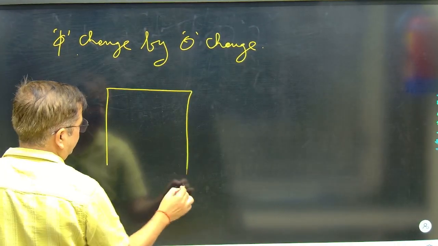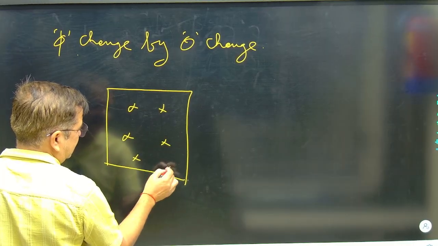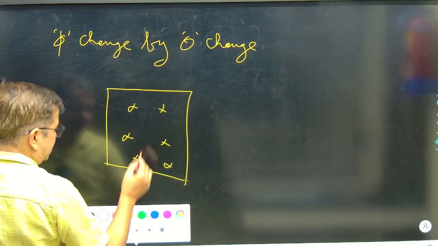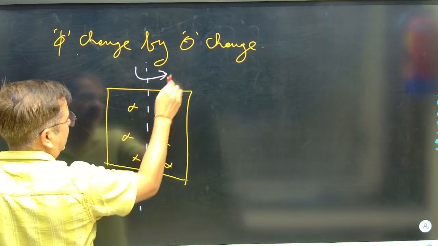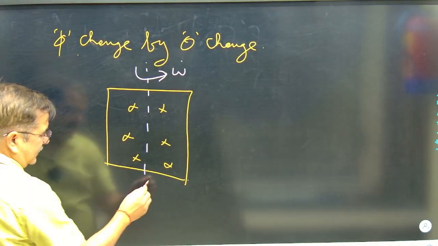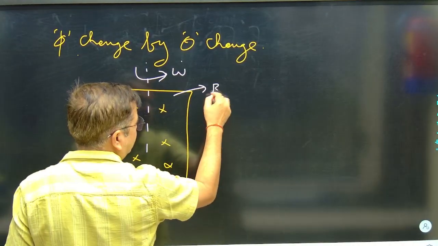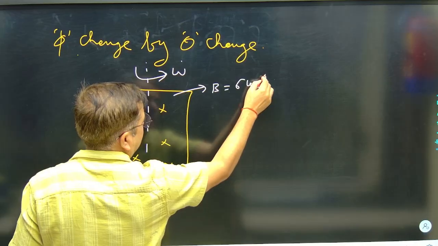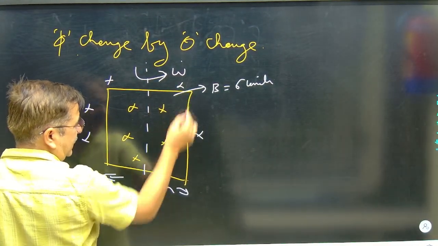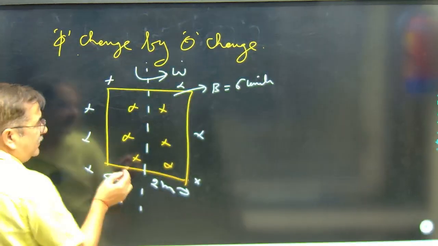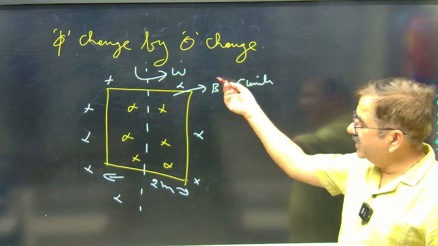Suppose this is the loop, say a square loop, and it is present in some field. The field is like this, and the loop is oriented this way. This is a line, and it is rotating with a certain omega. Say the side length is 2 meters. Magnetic field B, I take the same as 6 units. And this field is present everywhere throughout the surroundings. Due to this field, it is rotating with a certain omega.